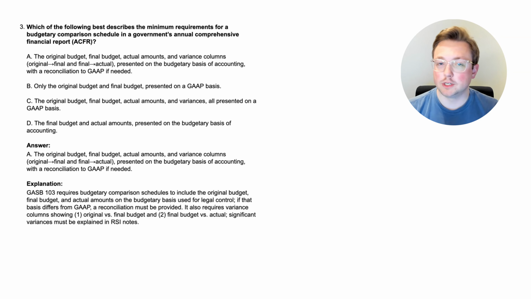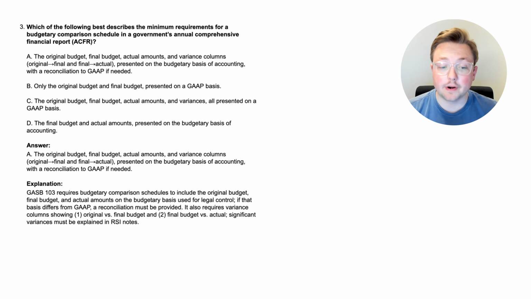GASB 103, which you probably don't need to know exactly, but I just wanted to reference it, requires budgetary comparison schedules to include the original budget, the final budget, and actual amounts on the budgetary basis used for legal control. So those are the 3 most common ones that you'll need to know for sure, but there have been a few changes to it recently. If that basis differs from GAAP, a reconciliation must be provided.